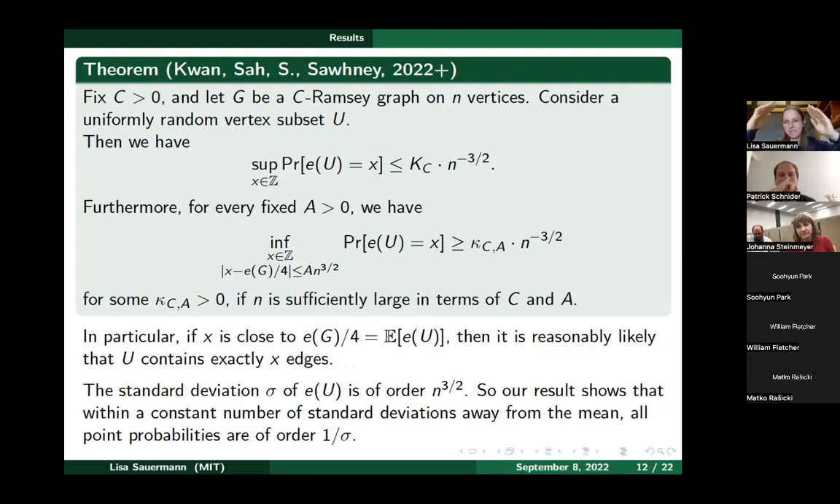So that means there are no extremely high or extremely low point probabilities within a constant number of standard deviations of the mean. So basically the point probabilities look reasonably smooth, but they only differ by constant factors from each other within a constant number of standard deviations away from the mean. This is maybe what you would intuitively expect, but this theorem actually proves that you don't have any crazy behavior on the point probabilities.